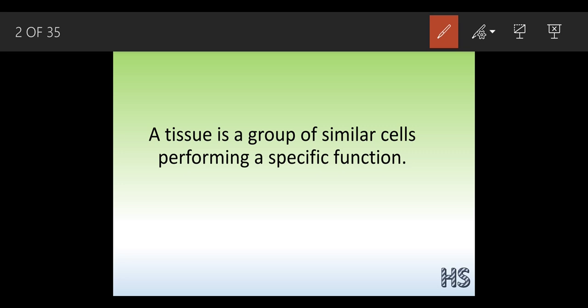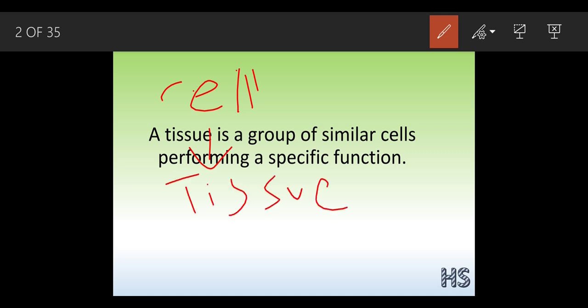We have already completed our chapter, that is cell. So what is the function of the cell? The function of the cell is to form the tissues. And the function of the tissues can lead to the formation of an organ, and due to the formation of the organ we can form the organ system, and from this we can develop an organism.